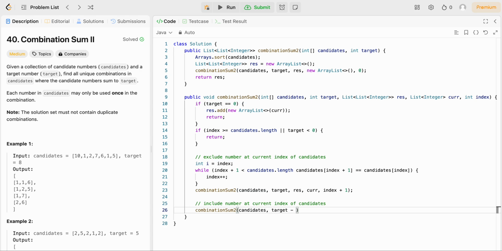We want to go directly to the next value. So we're just going to subtract the value from target because we are including this number and we want to consider it in our sum. Res and cur, and then we're going to do i plus 1. And we also want to make sure to add this value to cur.